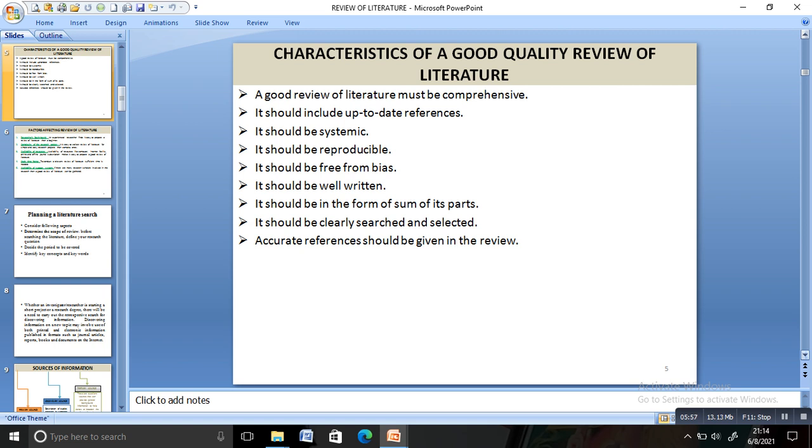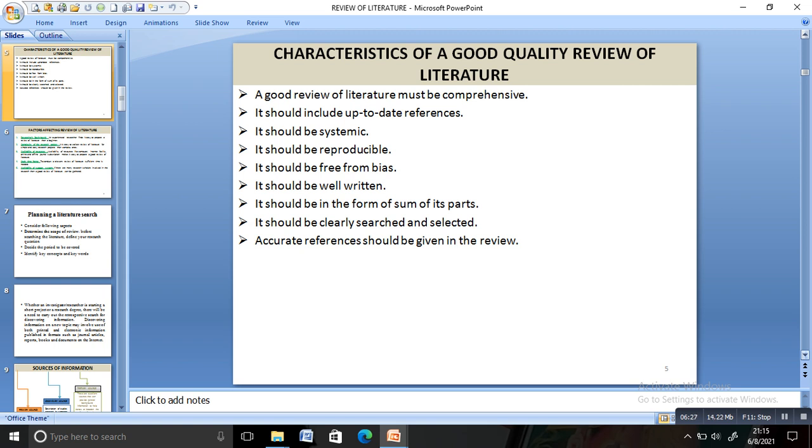It should be comprehensive, with up-to-date references. That is, if you are doing your research by this June, you should refer to everything that has been done till today. It should give you up-to-date references. It should be systematic. It should be reproducible. There should not be any bias. Well written. It should be in the form of sum of its parts. It should be clearly searched and selected, and accurate references should be given in the review.